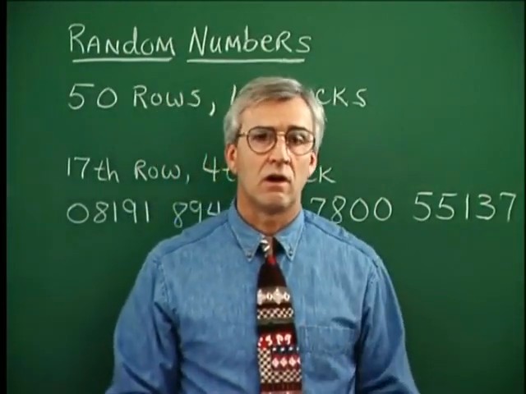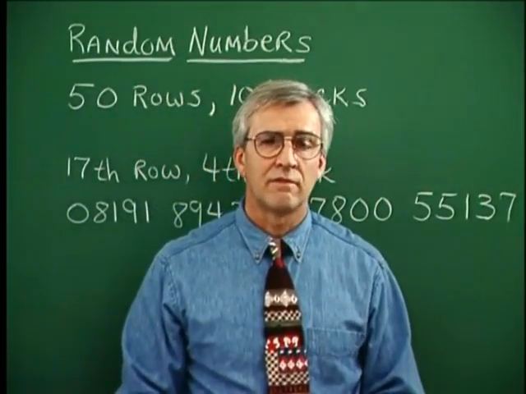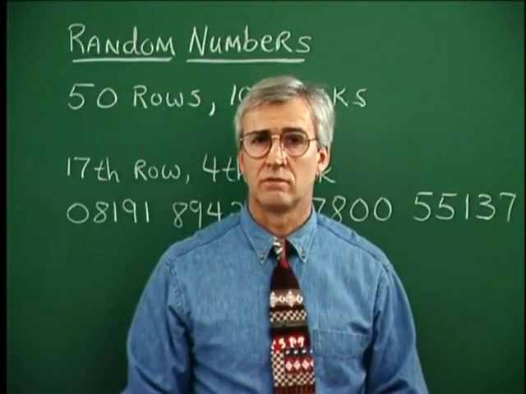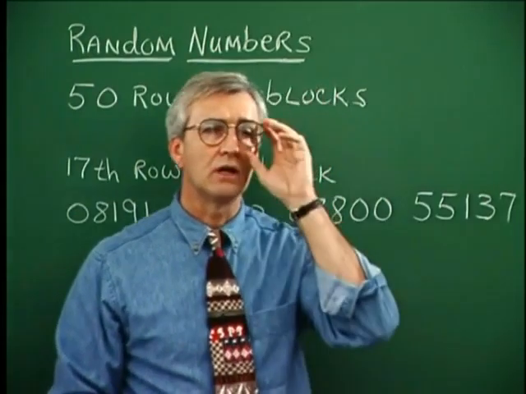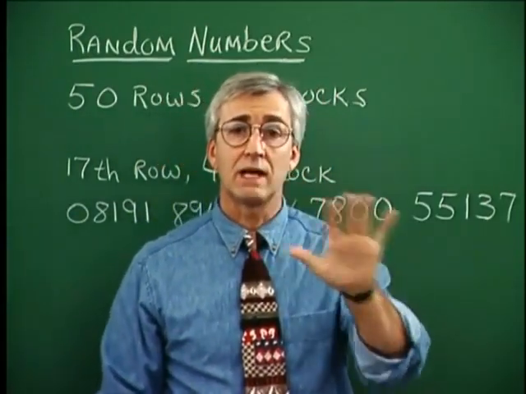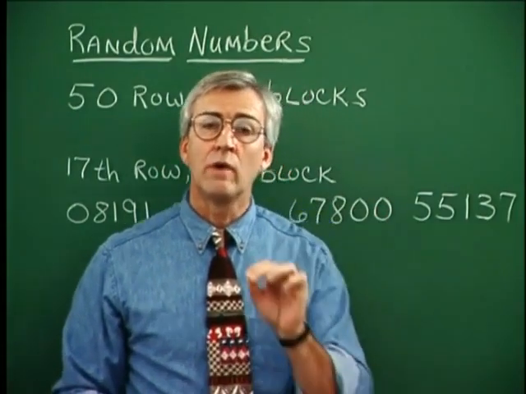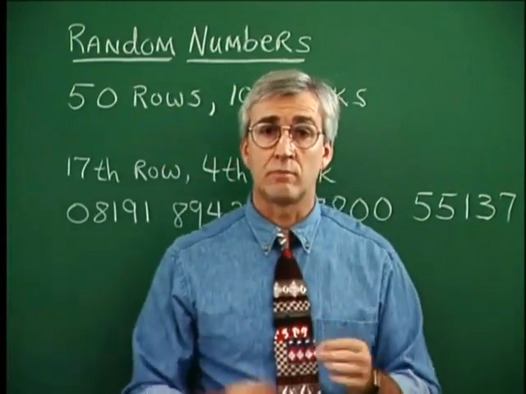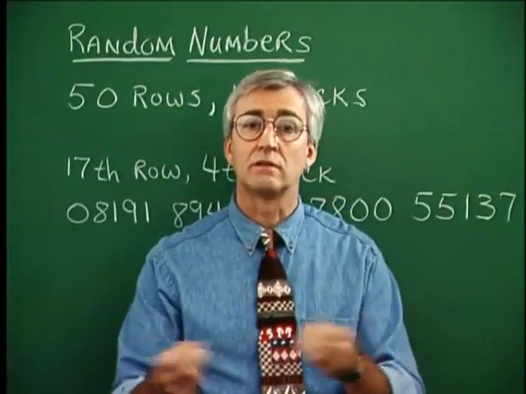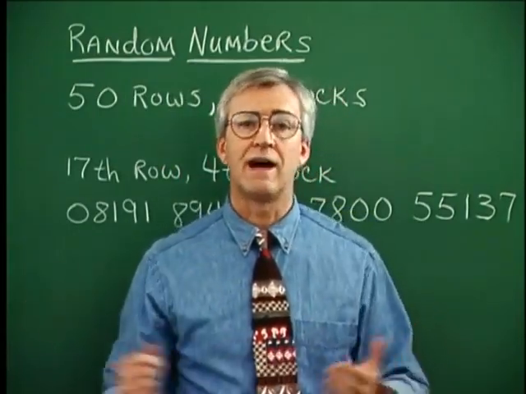But here's how this kind of table might be used to select a random sample. Suppose there are 500 automobiles, and we want to select 30 of them for some kind of sample. Well, we could assign a number to them. We could put a number on the windshield of them, 1 through 500.